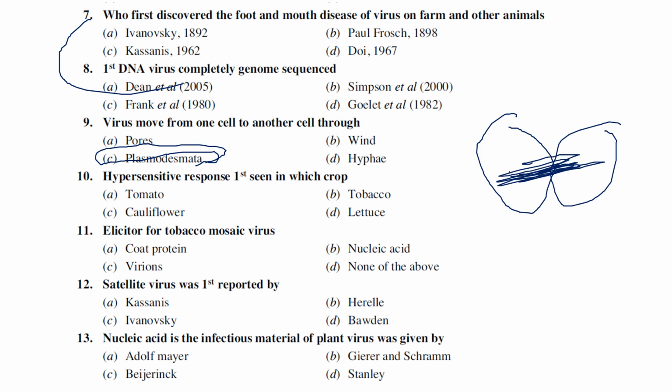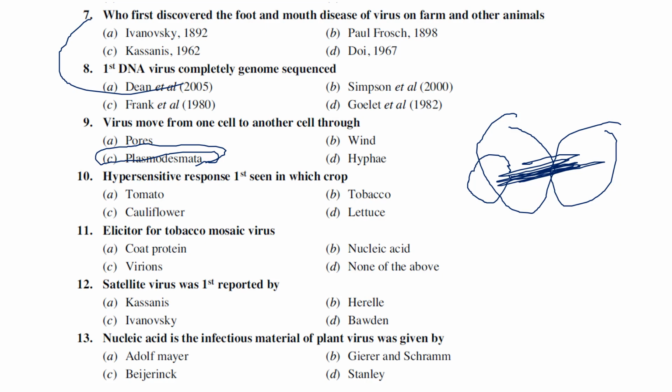Generally, the virus is bigger when compared to plasmodesmata. Plasmodesmata is smaller than the plant virus, but still this plant virus is moving through because it produces a protein called movement protein. So with the help of movement protein, the virus mediates its movement through this plasmodesmata, so that it will be very easy to go from one cell to another cell through a pipe-like structure or a channel-like structure.